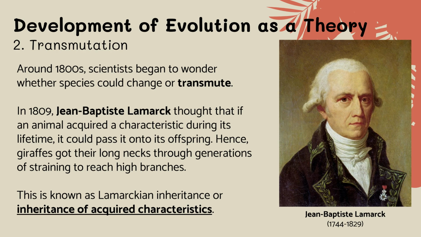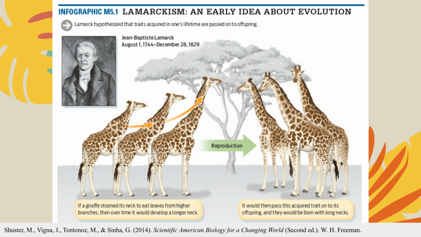Jean-Baptiste Lamarck supported this idea and suggested that traits acquired during an organism's lifetime could be passed on to offspring. This was an important shift because it directly challenged the belief that species were fixed and unchanging. This slide explains Lamarckism, one of the earliest ideas about evolution. Lamarck suggested that organisms could pass on traits they acquired during their lifetime.